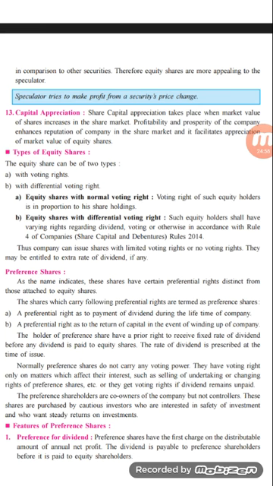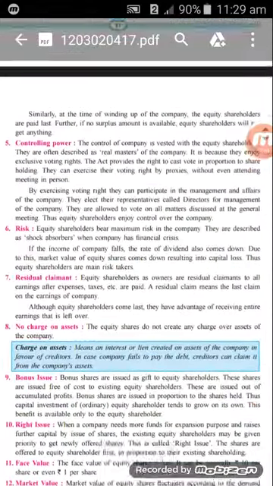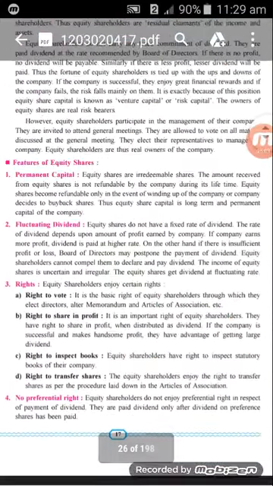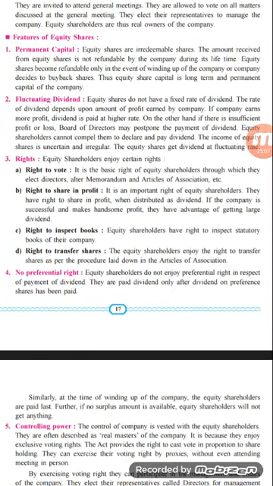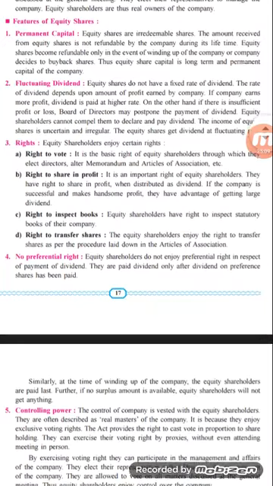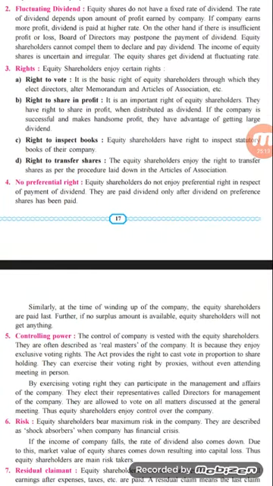So I hope that you are all very clear related to the total 13 points that we have seen related to the features of the equity share. The first one we have seen is permanent capital, that is the owned capital of the company which is provided. The second one is fluctuating dividend; it depends upon the profit of the company. If the company has good profit, the rate of dividend will be high. If the company has less profit, the dividend will be very low. If there is no profit, then no dividend will be paid to the equity shareholders.